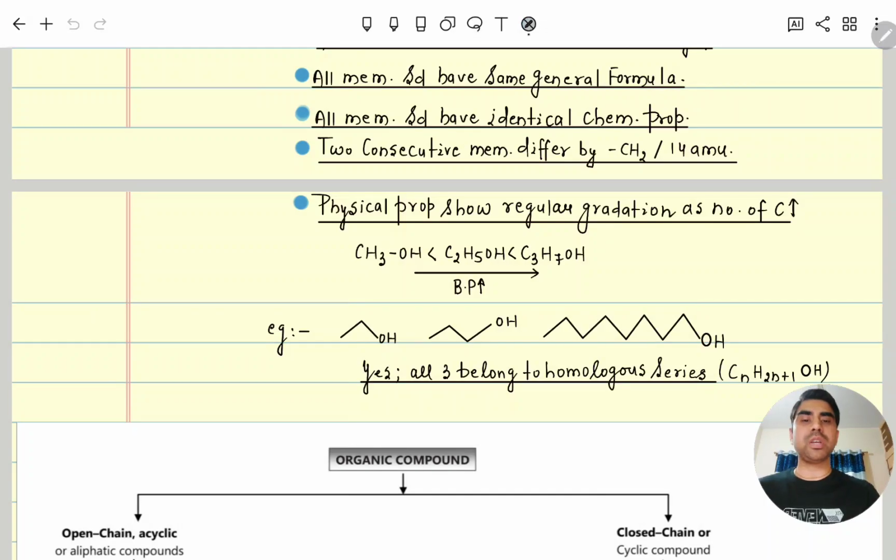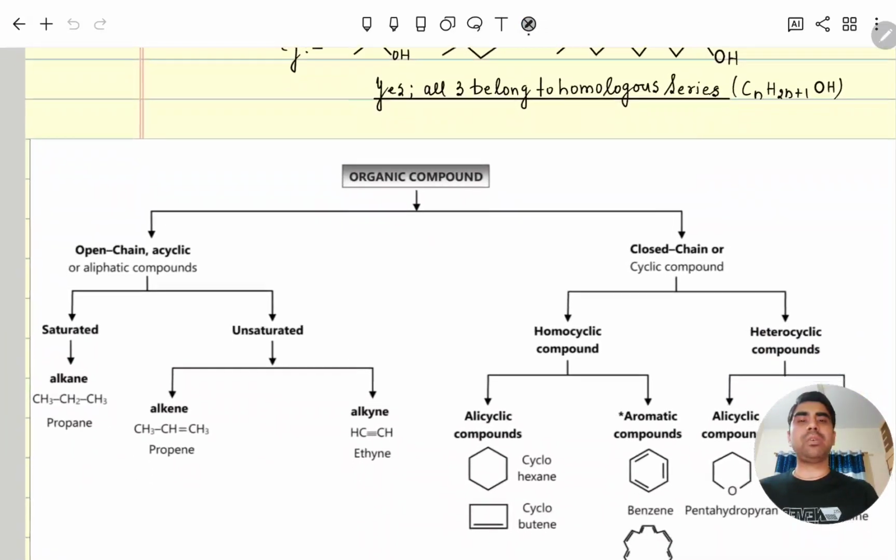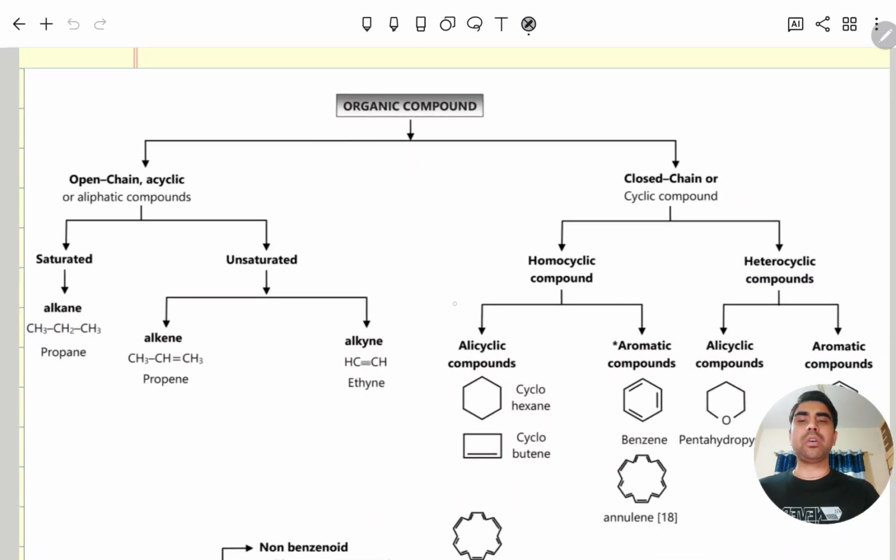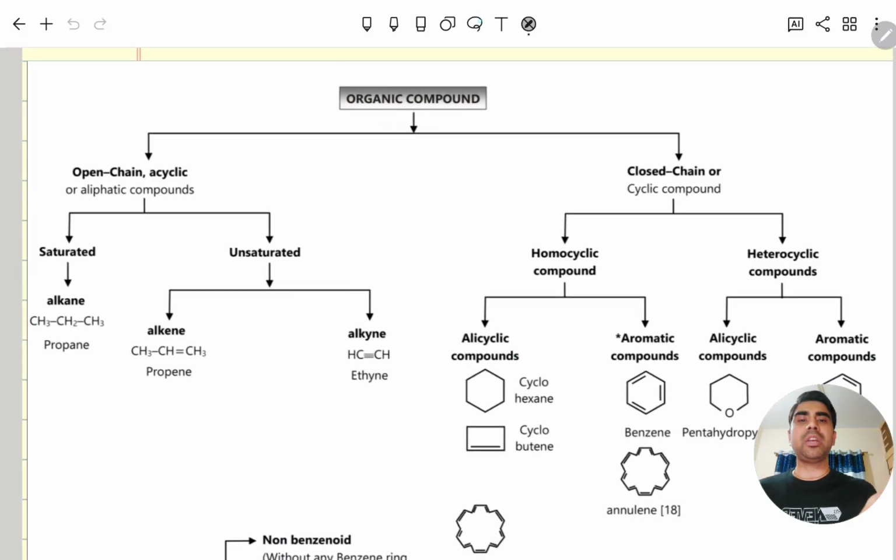Next, organic compound classification. Organic compounds are classified into open or aliphatic compounds and cyclic or closed chain compounds.